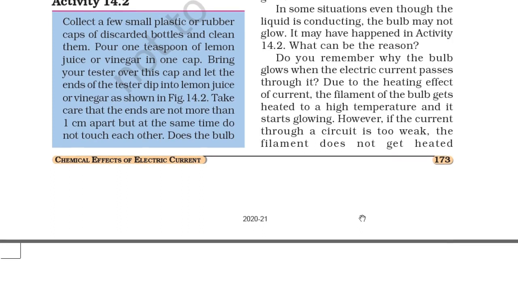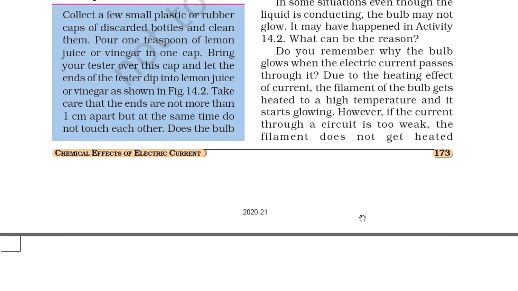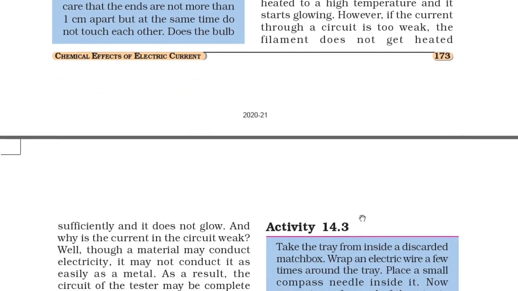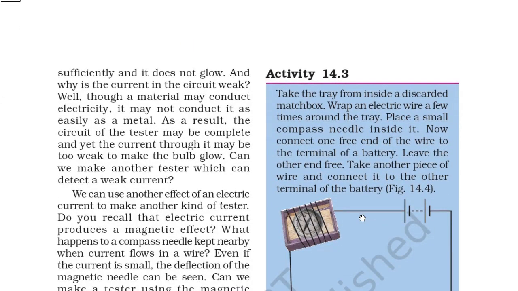Do you remember why the bulb glows when electric current passes through the circuit? Due to the heating effect of the current, the filament in the bulb gets heated to a high temperature and thus it starts glowing. However, if the current through a circuit is too weak, the filament does not get heated sufficiently and it does not glow. And why is the current in the circuit weak?